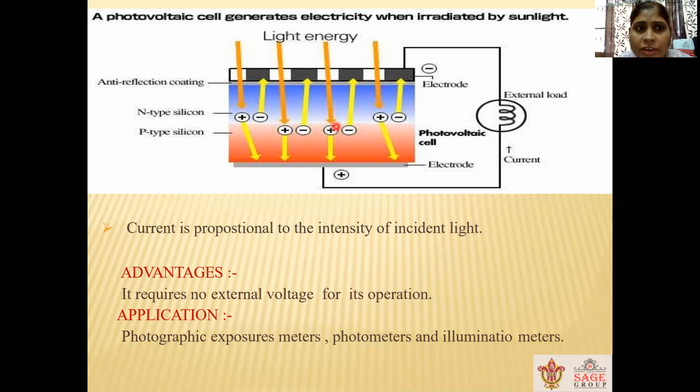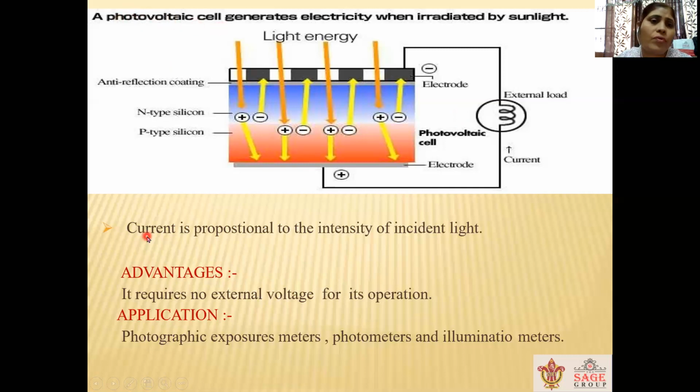this diode has very high resistance, and if we take the voltage drop across it, the voltage will be very high. But when light falls on this and electrons come out from their valence band and start moving, it means the resistance becomes low. And if resistance becomes low, the voltage drop across this low resistance will also reduce. So when light does not fall, high voltage is available. When light falls, low voltage will be available. Since here the light is converted into voltage, that's why this is called a photovoltaic cell.